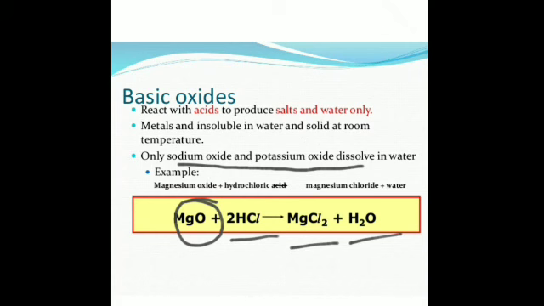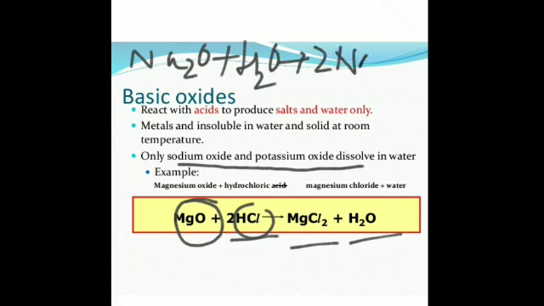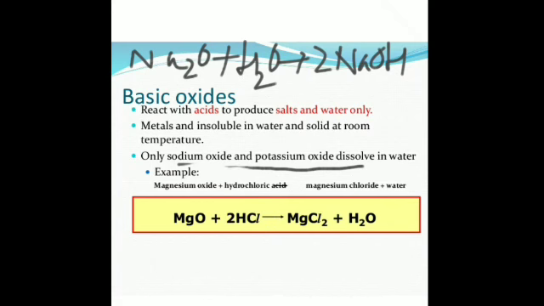Besides this, we have different reactions. You can see in the book the example of magnesium oxide. It dissolves in acid to give you salt and water. But before that, any basic oxide dissolves in water to give you a base. This I had shown you just now. Similarly, with potassium oxide, calcium oxide and so on. And these basic oxides react with different acids to form salt and water. This I have shown you by this equation in the yellow box.